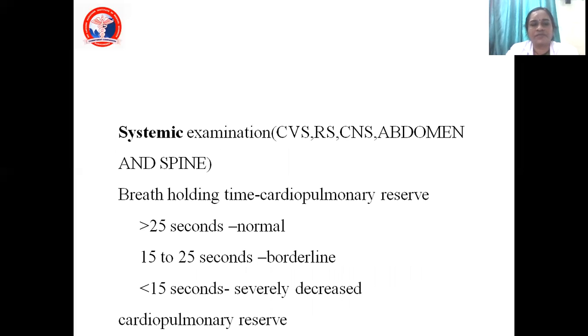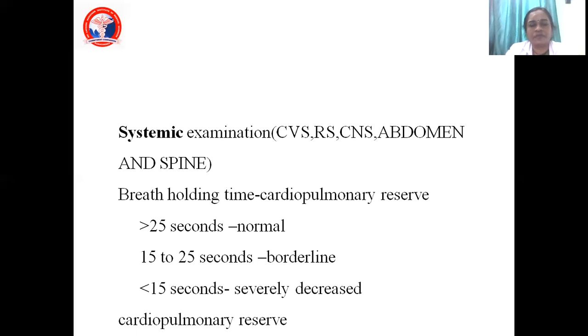And finally, we come to the systemic examination, where you have your cardiovascular system, respiratory system, central nervous system, abdomen, and spine. So every system you have to examine in detail. In the respiratory system, see whether the airway is clear, lungs are clear, there are no rales or rhonchi. Cardiovascular system, see whether there is any murmur, and you are able to hear only the normal sounds. CNS, check whether the patient is oriented, conscious, whether all the systems are proper. Abdomen, just check whether there is any organomegaly.